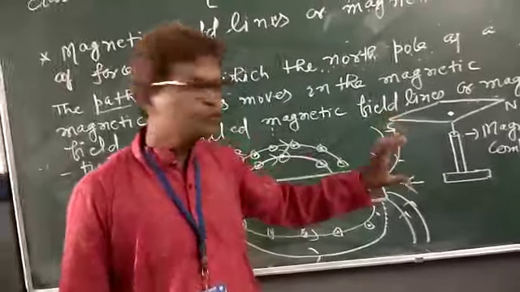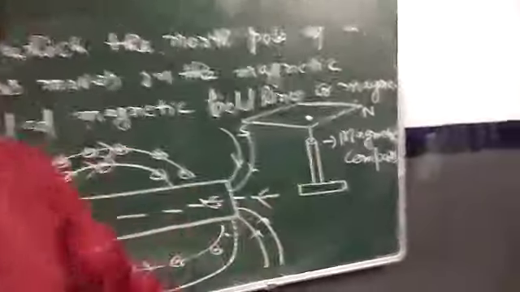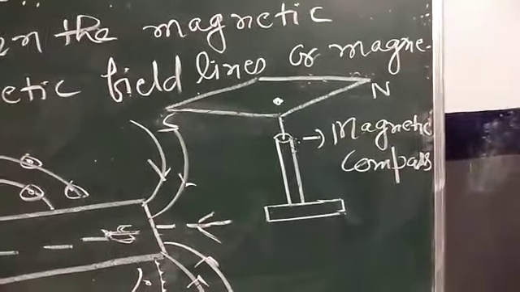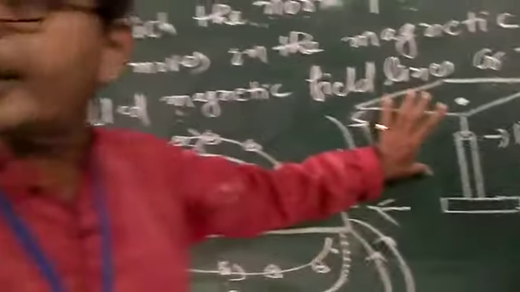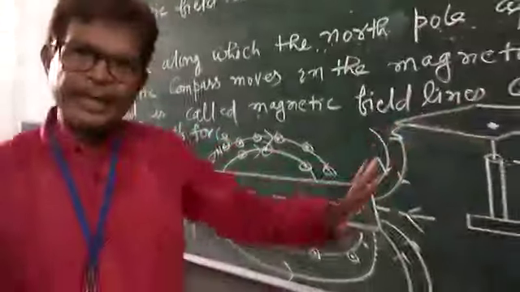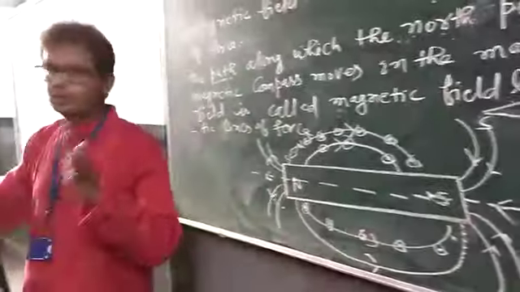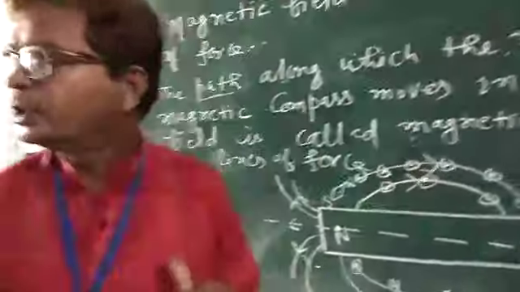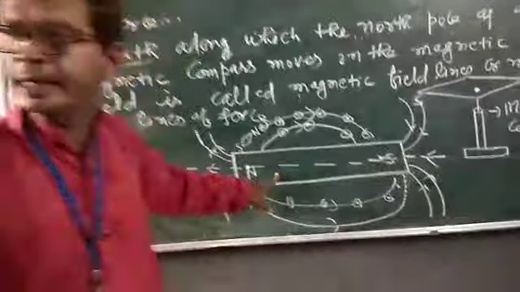At first, you should know what a magnetic compass is. It is a small magnet. It behaves like a small magnet. And if you are going to draw the magnetic field lines around the magnet, this is the bar magnet.